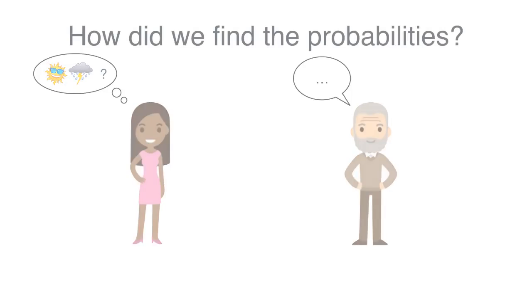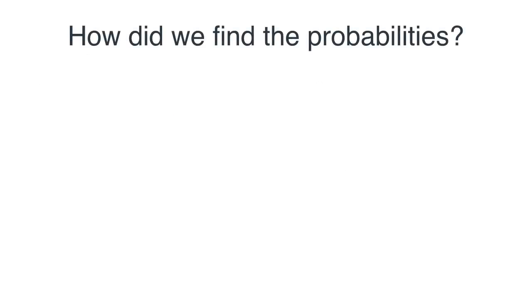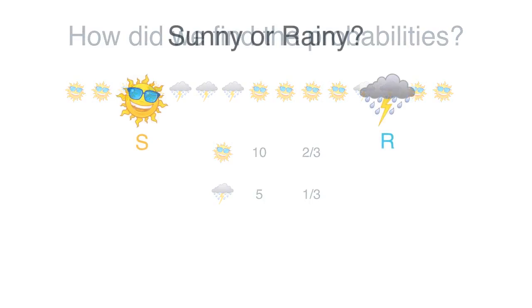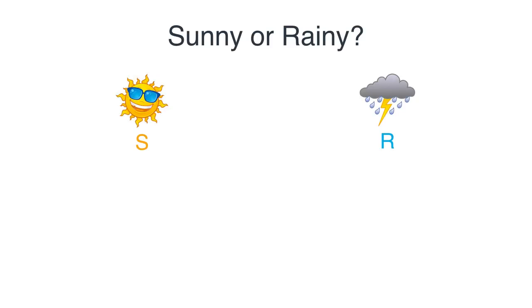So I'm going to first give you the super easy kind of cheating answer. The answer is, if we have a lot of data, we have days, we can just count how many days are sunny and how many days are rainy. And in here, 10 days are sunny, 5 days are rainy. So we have a 2/3, 1/3 split. And those are our probabilities, 67% and 33%. So as I said, that looks a little bit like cheating. So let's actually find them from the transition probabilities.